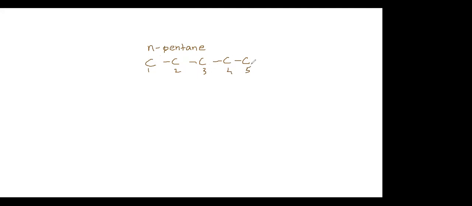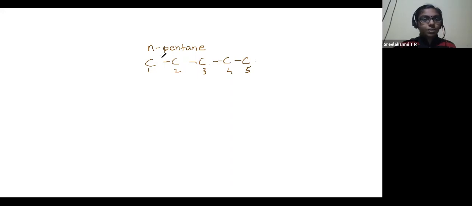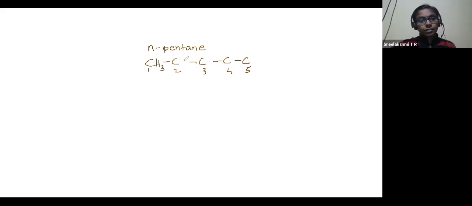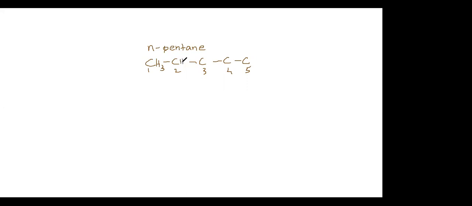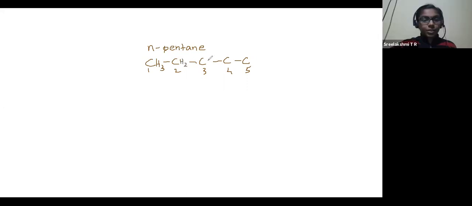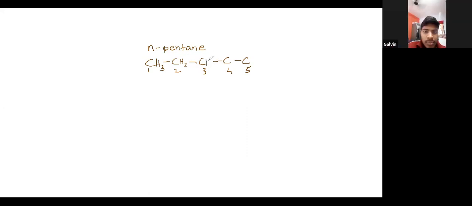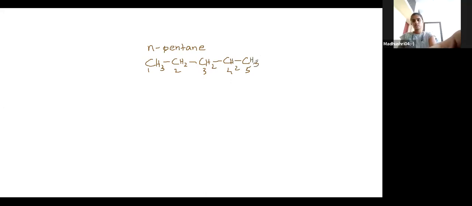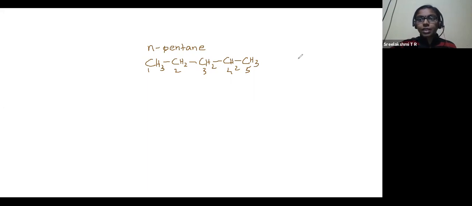Yes, Kavishri. How many hydrogen atoms for C1? 3, ma'am. 3 hydrogen atoms. Now what about C2, Galvin? 2, ma'am. Galvin, how about C3? Two, ma'am. C4, Rahul? 2, ma'am. Then, Madhushri? 3, ma'am. So, CH3, CH2, CH2, CH2, CH3. This is the way we say it.